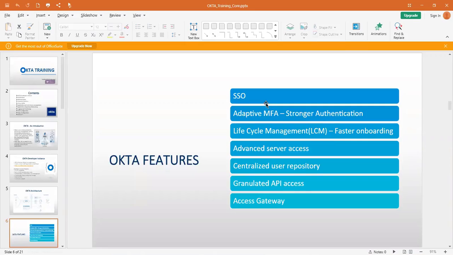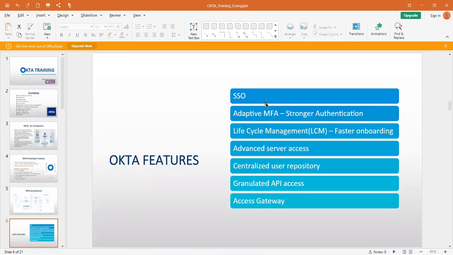The next one is granular API access. I said there is an API. Whatever you are doing from the Okta frontend, from the admin console, you can perform all these things from the backend, from the API. With the help of some code, you can trigger everything from the backend. You don't need to access the Okta admin console itself.